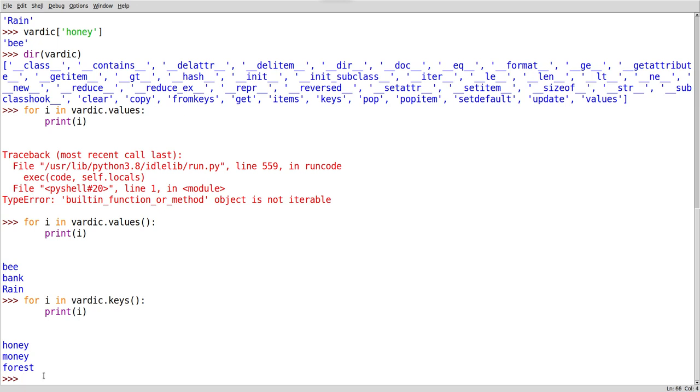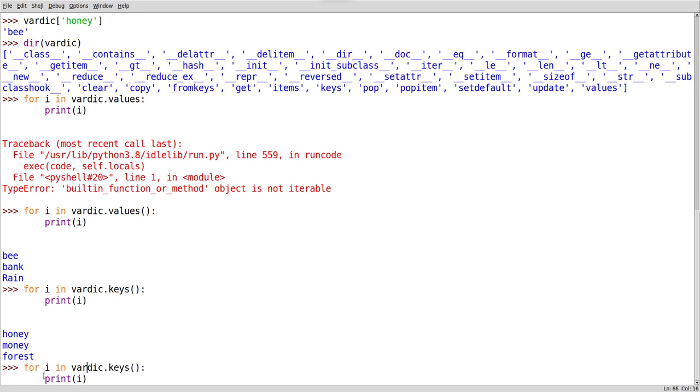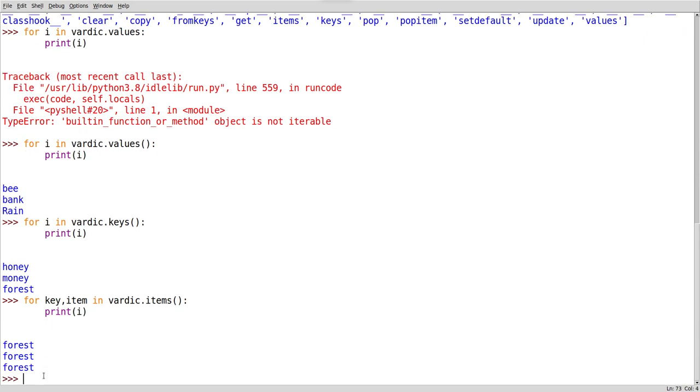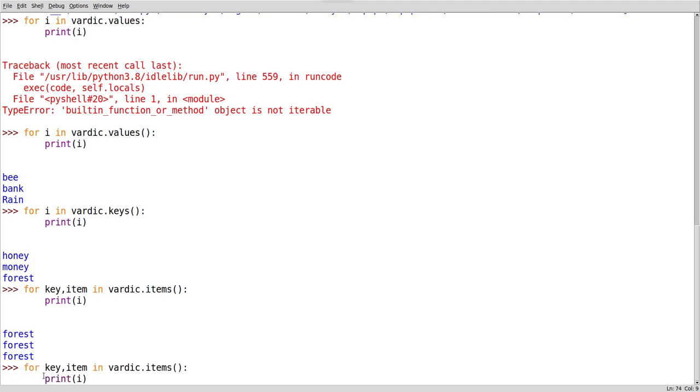Now what will I do is key comma item. I will say key comma items.